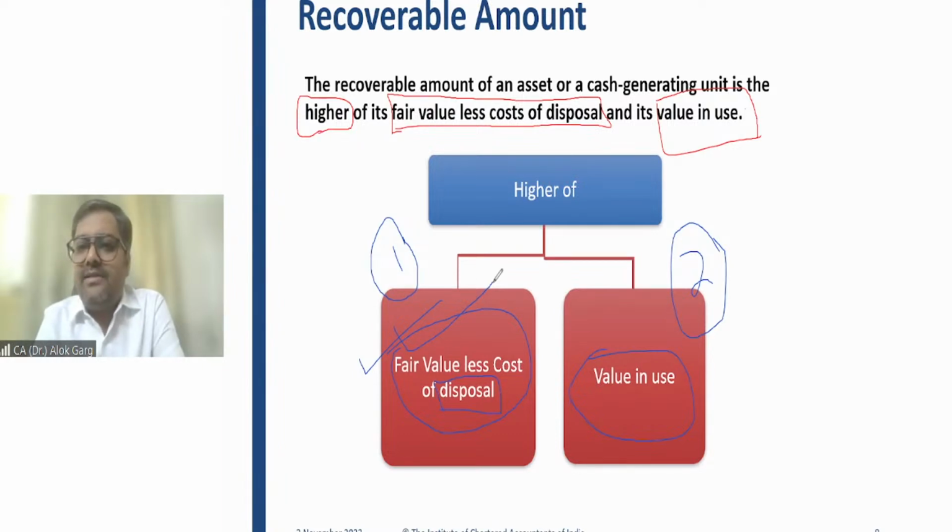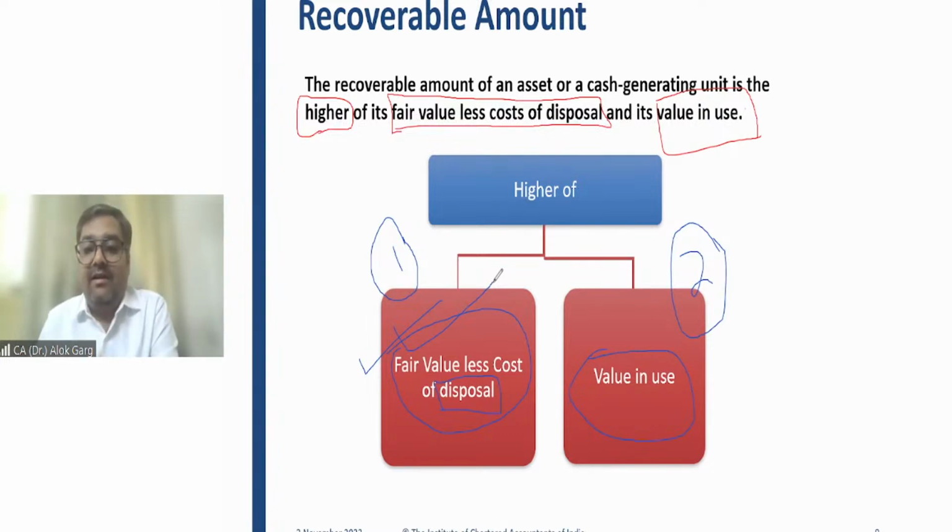Is that clear, friends? I hope it is clear. So fair value is a market driven term. Value in use is a value which will be arrived by using the asset. So fair value is a market driven value. Value in use is an entity specific value, right?